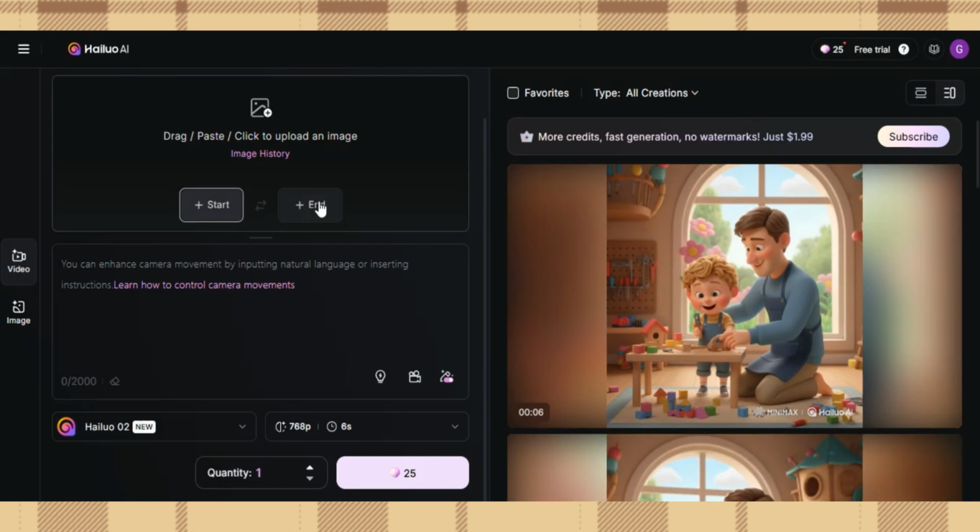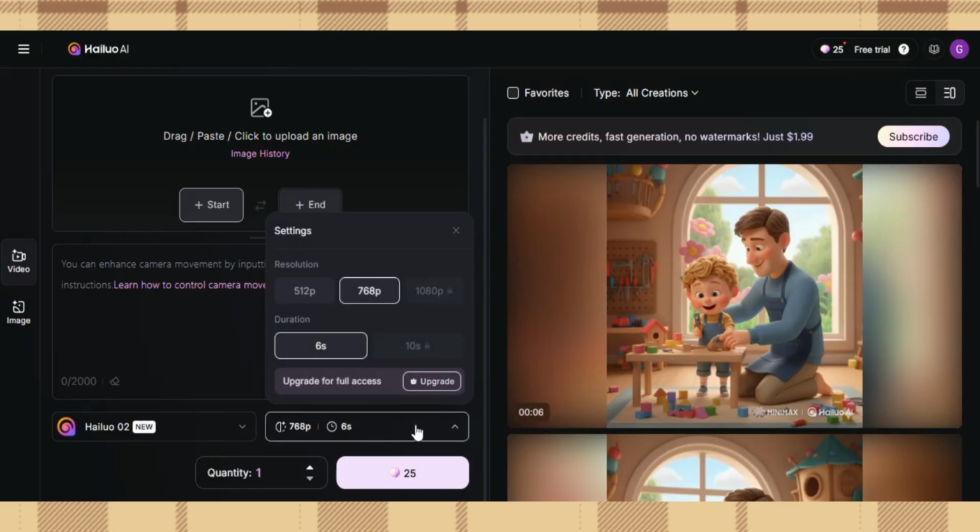Okay, so if you give it a prompt, it will give you something cool, something that you wish for. Another thing is here: if you look right now, the only thing you can generate is 6 seconds. That is because you are using the free trial.